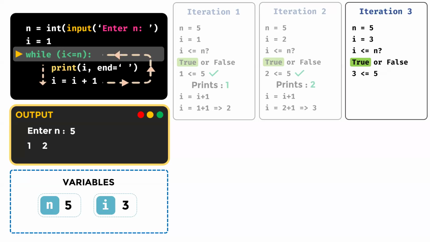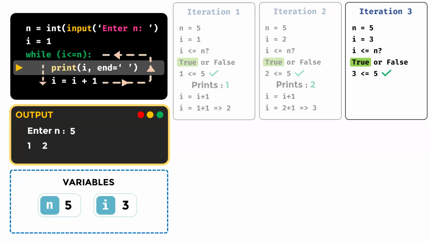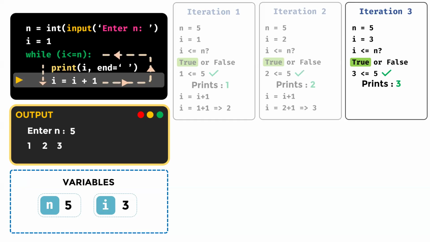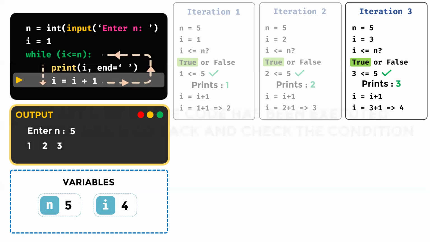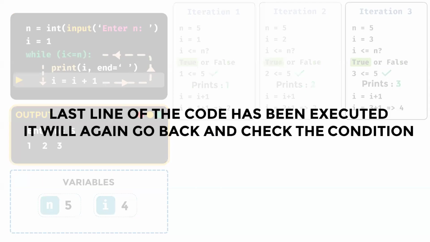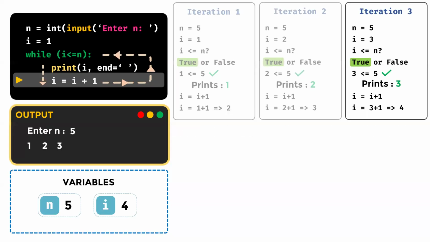So that's correct. Then execute the statements inside the while. So we have to print 3 and then we need to increment the value of I. So I is equal to I plus 1. I value is 3, and it is going to be updated to 4. That is the end of the third iteration. Again, we are done with executing the loop statements. What do we have to do? Again, go back and check the condition. This will keep on repeating until and unless that condition becomes false. So let's see when that condition will fail.